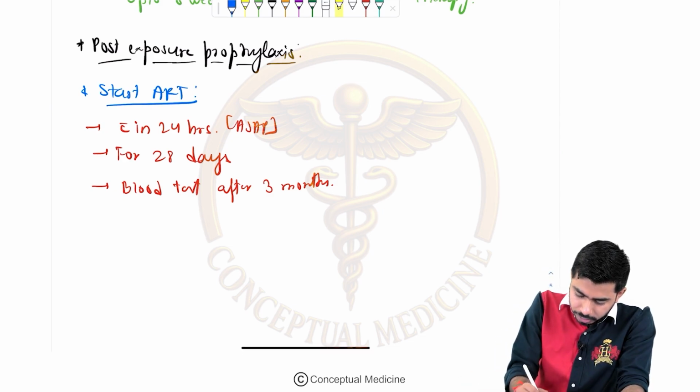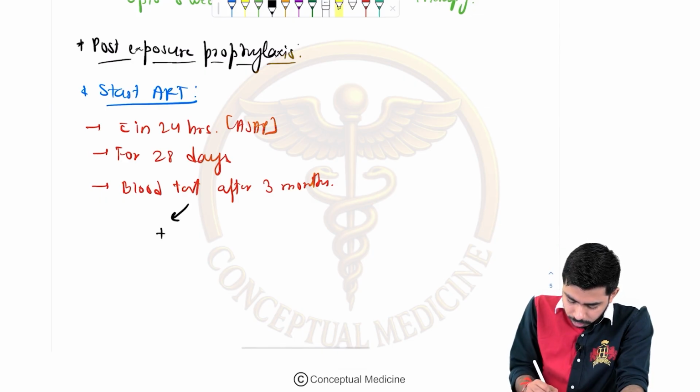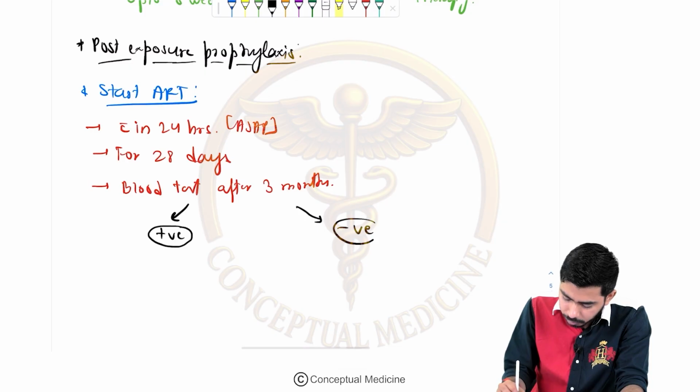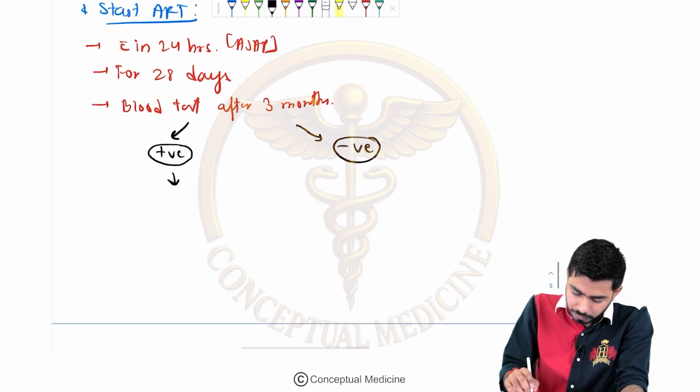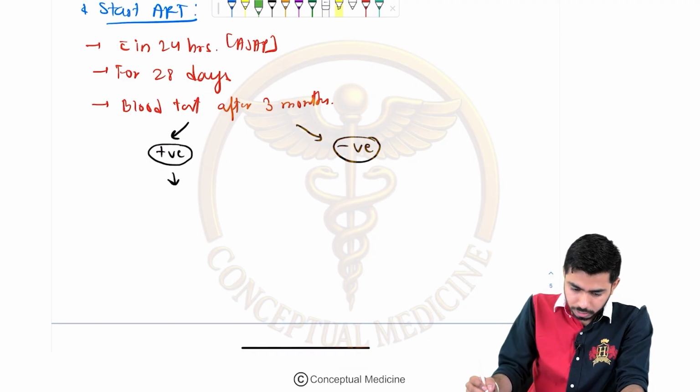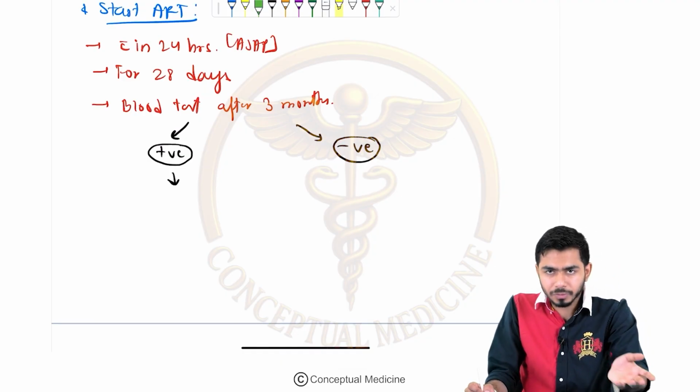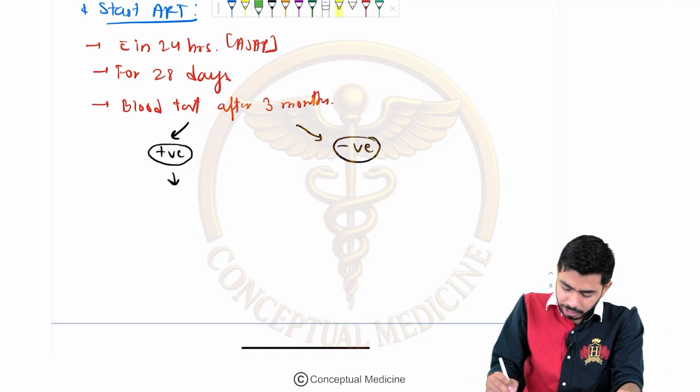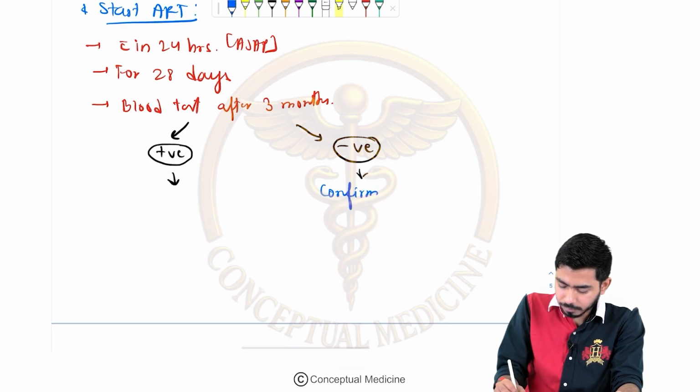In case the blood test comes, there could be 2 chances. It could be positive, or it could be negative. In case it comes positive, then obviously you should be going for the ART straight away. And if it is negative, then you shall be going for the confirmatory test after 6 months.